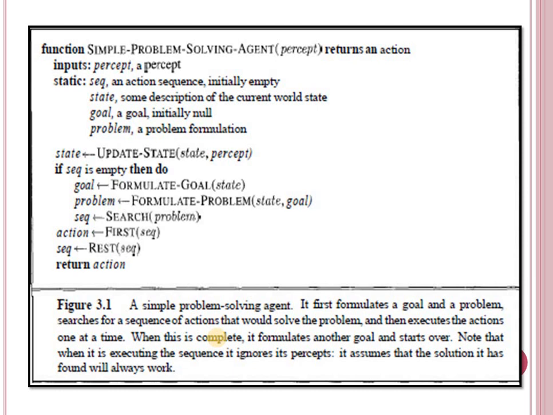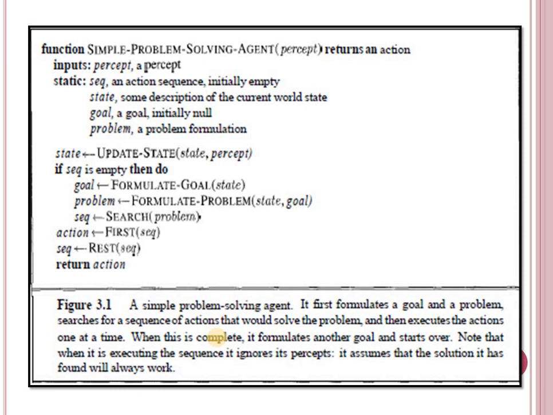Next, in the state we will store the updated state. We are updating the state by using the state and the input, meaning the percept. If SEQ, the sequence, is empty, meaning we are starting, initially we are storing the sequence as empty.